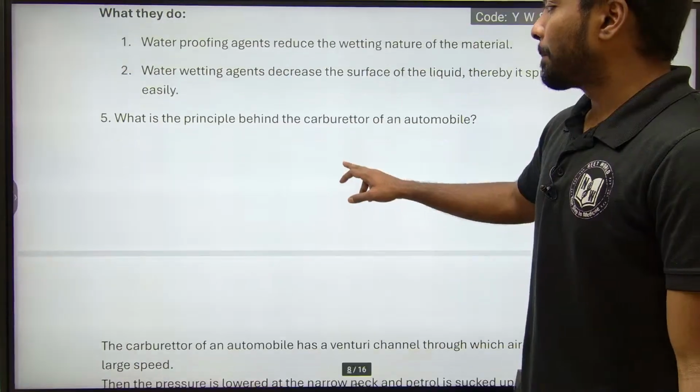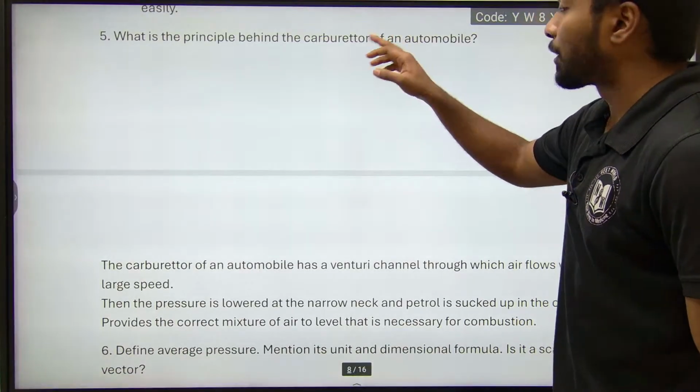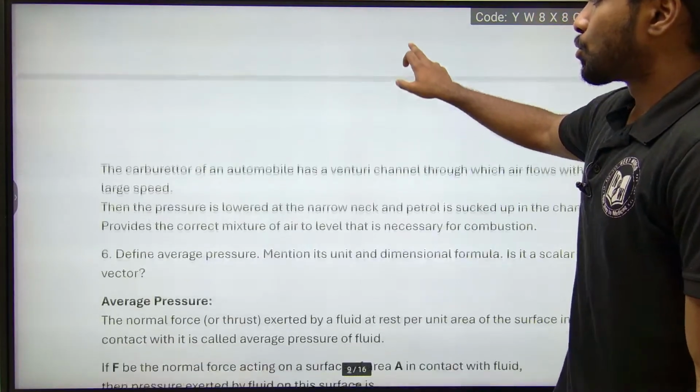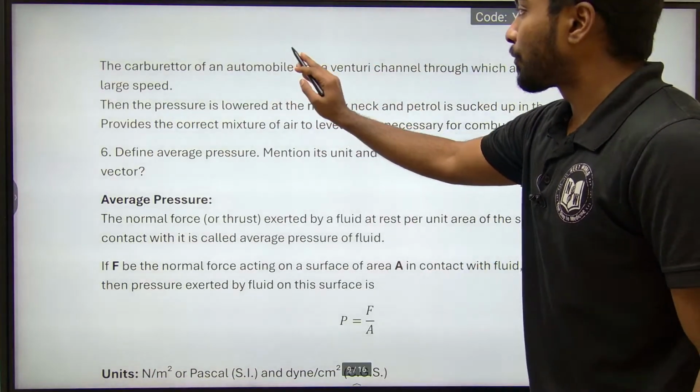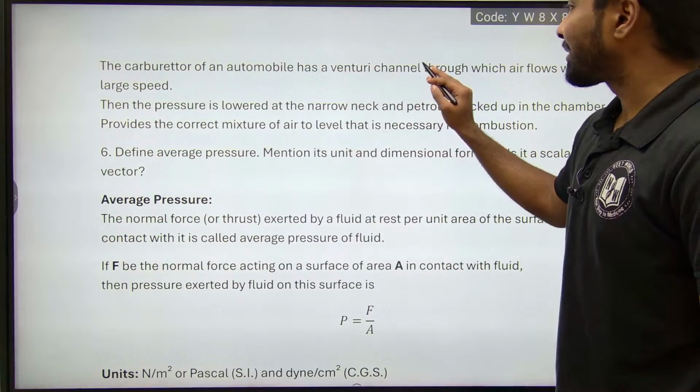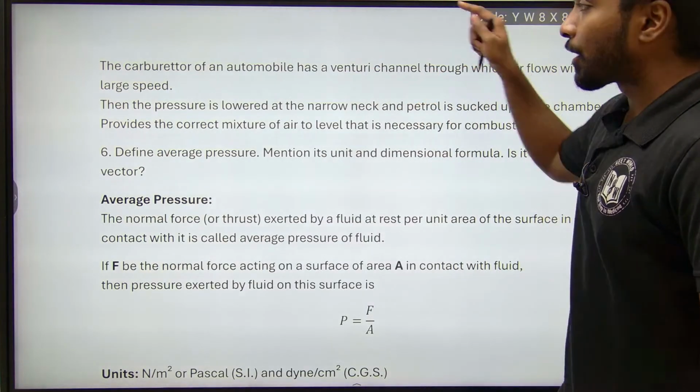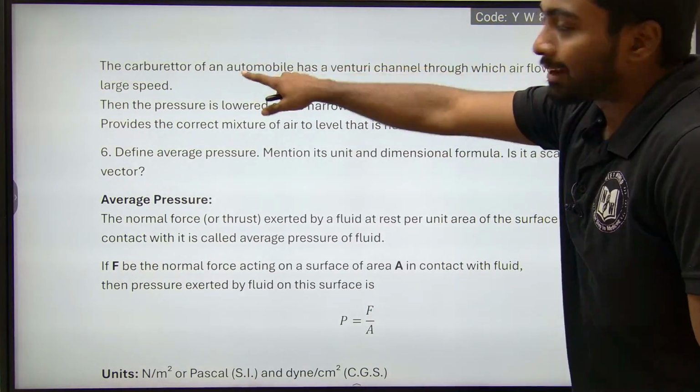Okay, so what is the principle behind the carburetor of an automobile? The carburetor of an automobile has a venturi channel through which an airflow passes at larger speed.